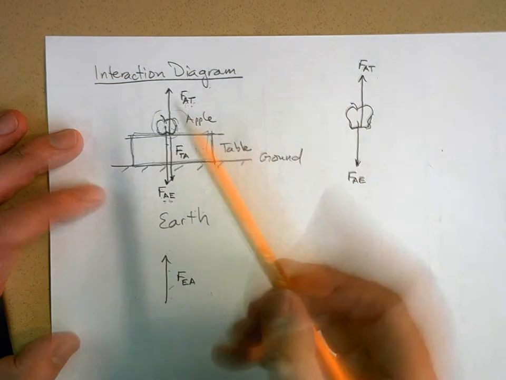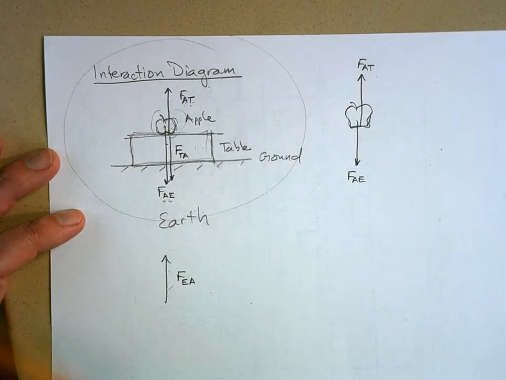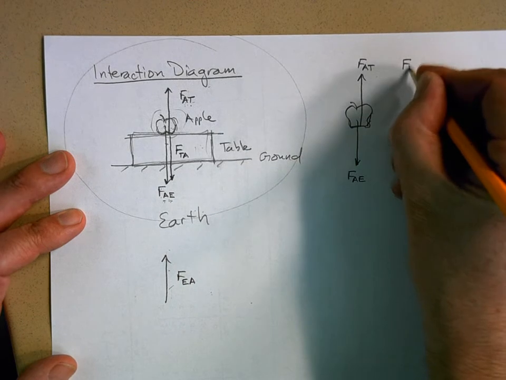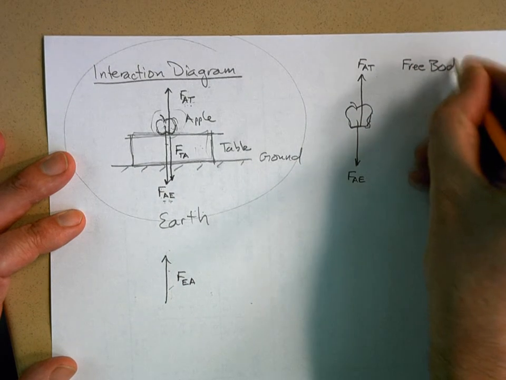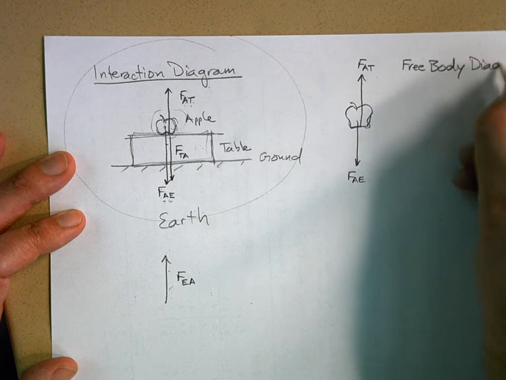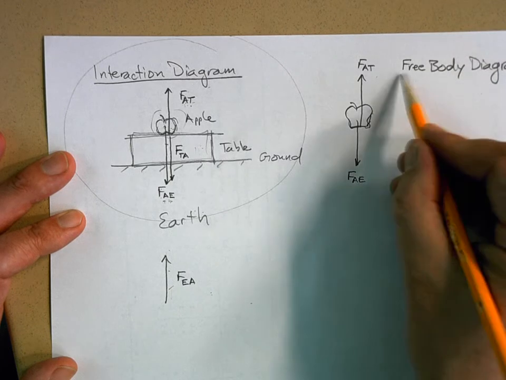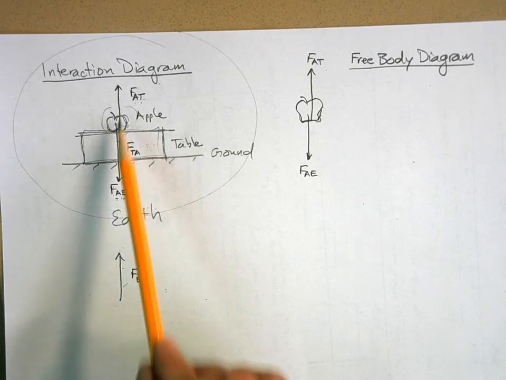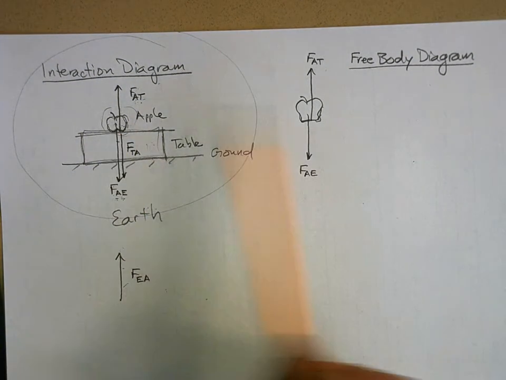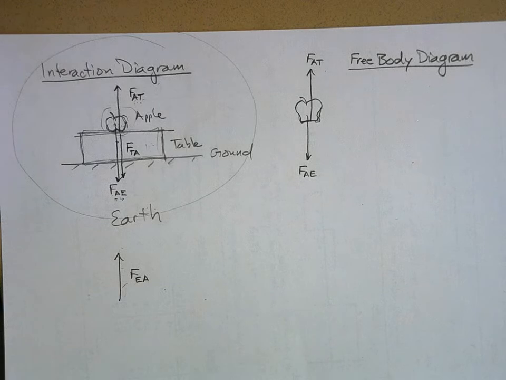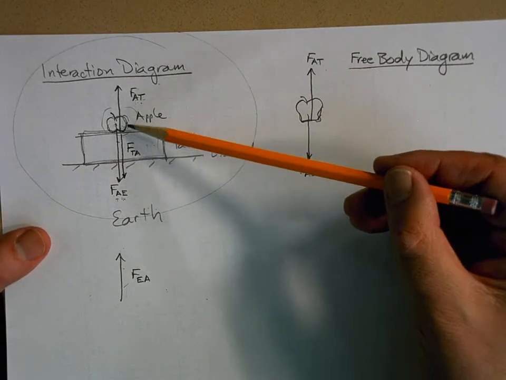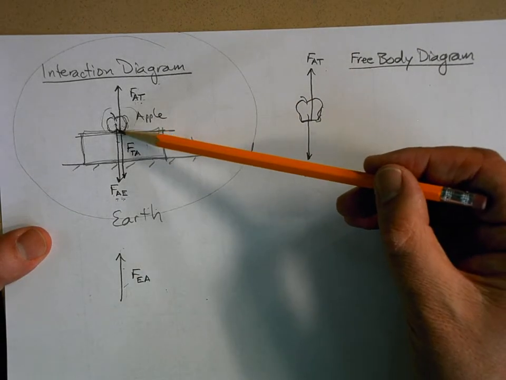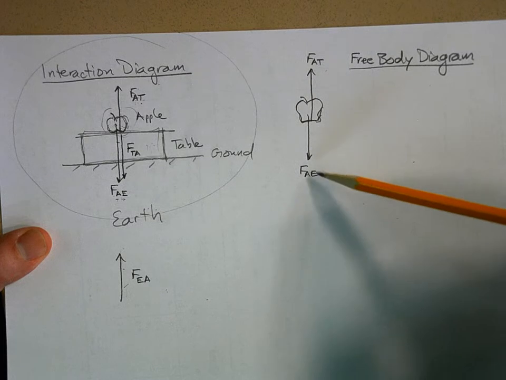Now this is an interaction diagram. This is what we call a free body diagram. A free body diagram is when I take one of the objects out of the interaction diagram and just look at the forces on that object by outside agents. In this case, the earth on the apple, and here the table on the apple.